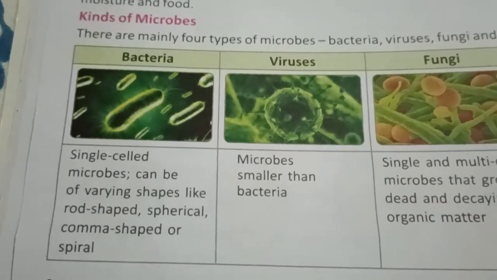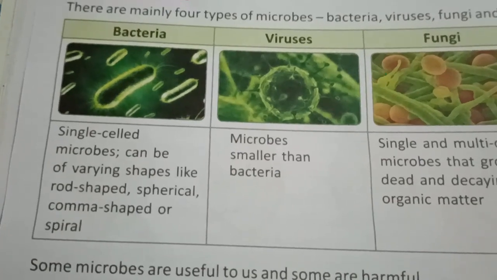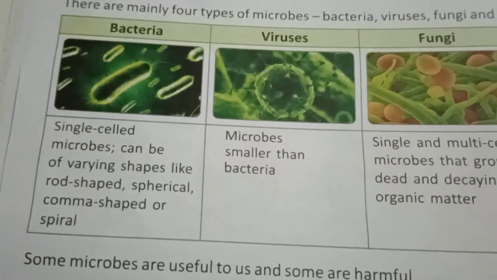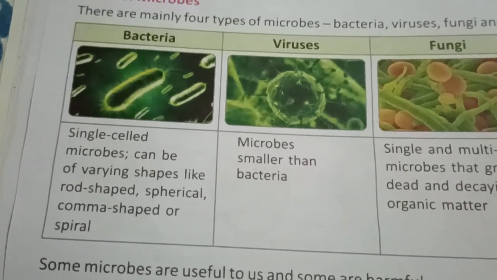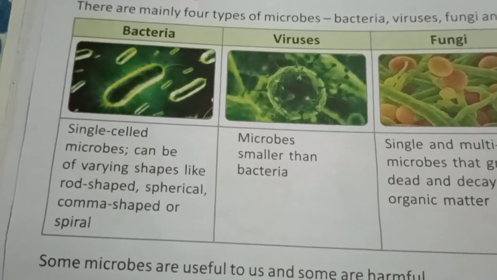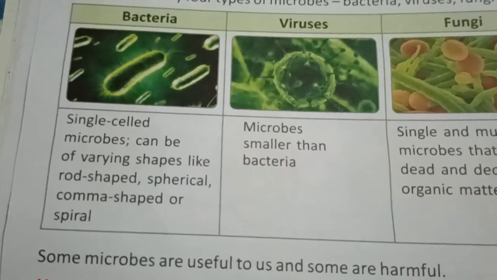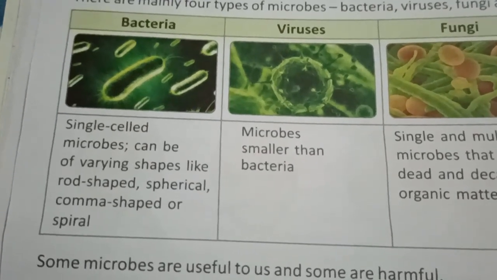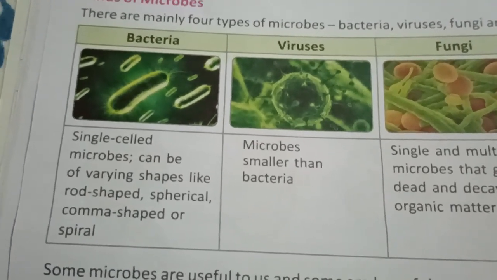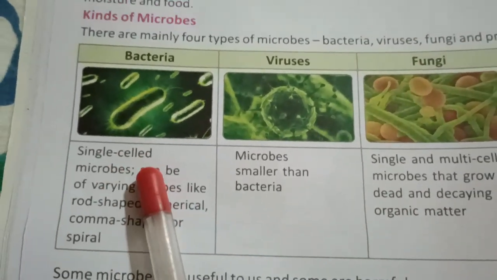But one more thing: there are some organisms that have only one cell in their body. That's why they are so tiny, so small, and we cannot see them. On the other hand, there are some organisms whose body is made up of millions of cells, thousands or more. We can say billions or millions of cells are present, and those organisms we can call multicellular.